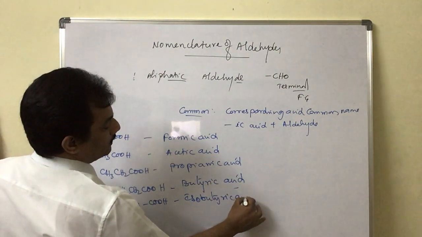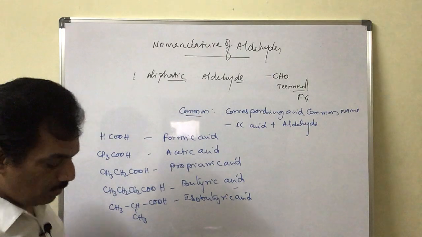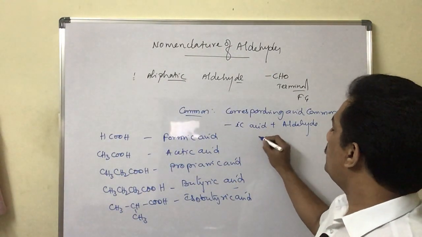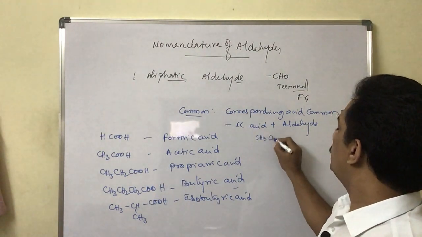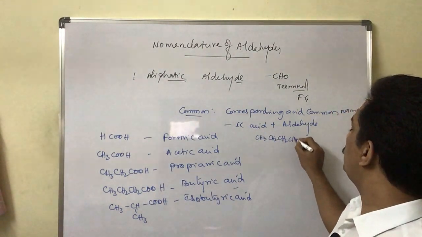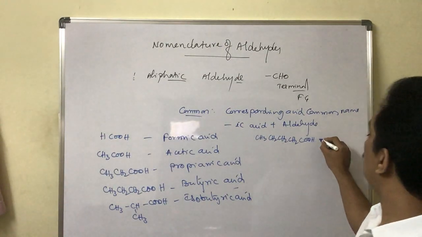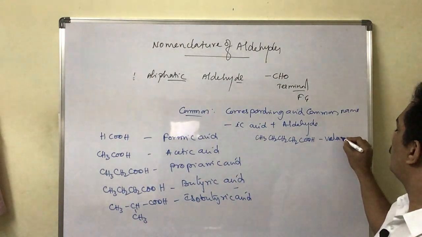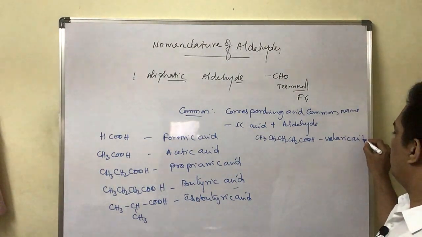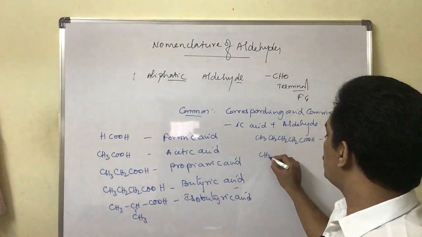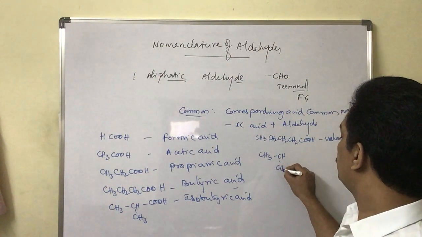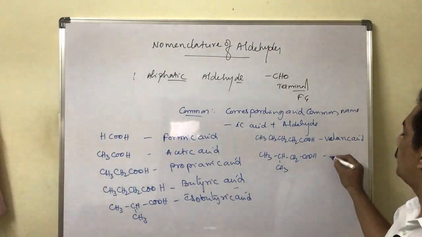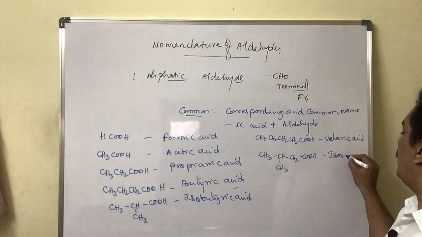Isobutyric acid. Similarly, the next member, the five carbon acid, CH3CH2CH2CH2COOH, is valeric acid. And in case it is present like this, with a branch before CH2COOH, it is isovaleric acid.